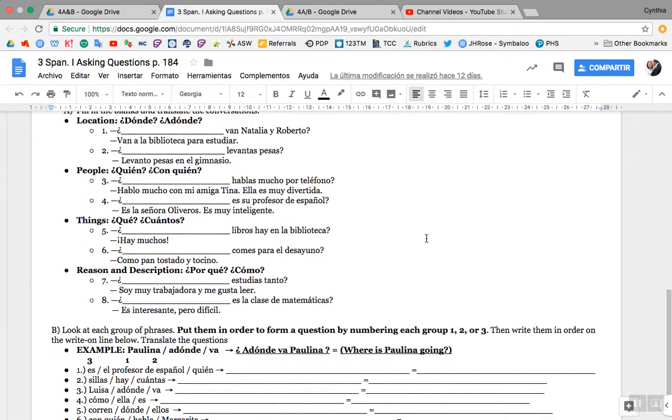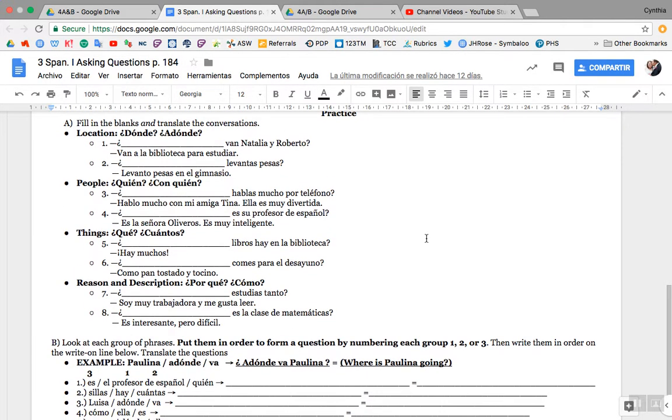Fill in the blanks and translate the conversations. Number 1, given the option between dónde and a dónde, what would you put in this blank? Blank van Natalia y Roberto. And the response to that is van a la biblioteca para estudiar. So clearly they're talking about where they're going.